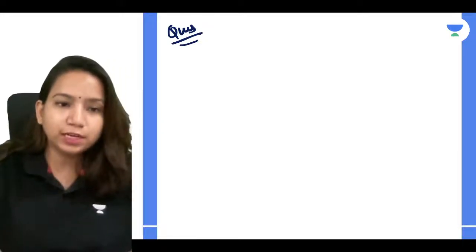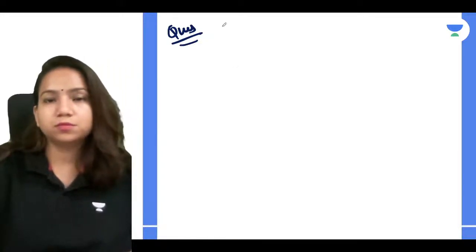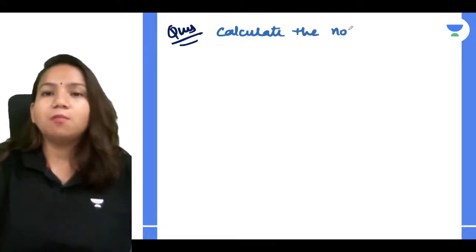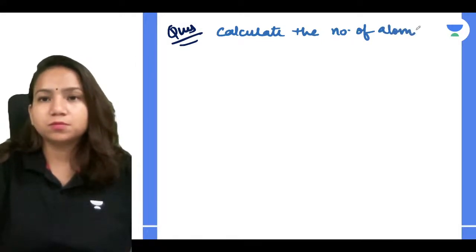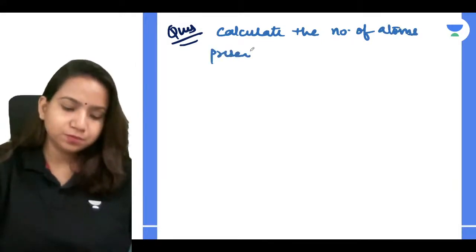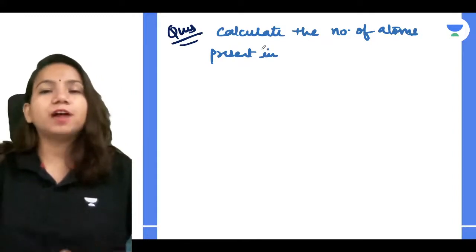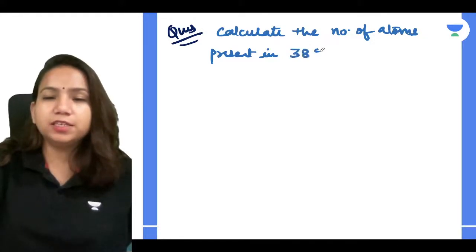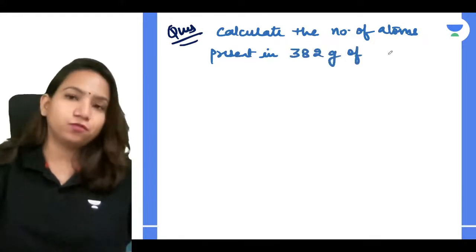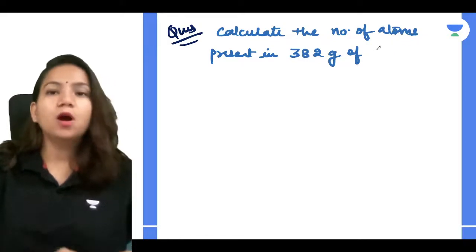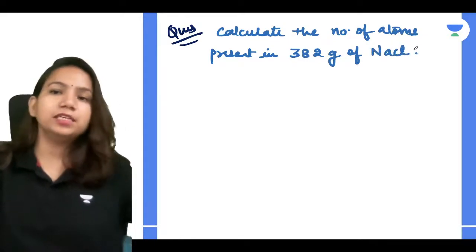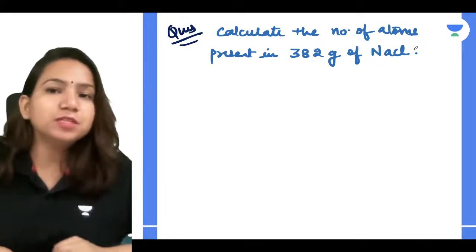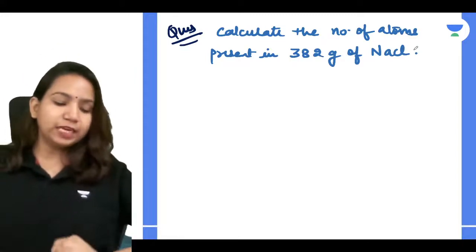So you have to calculate the number of atoms present in 382 gram of NaCl. So you have to try to find it out. How many number of atoms are present in 382 gram of NaCl?